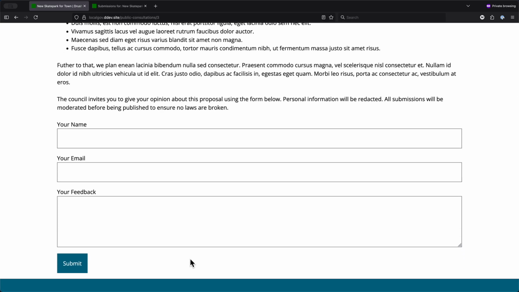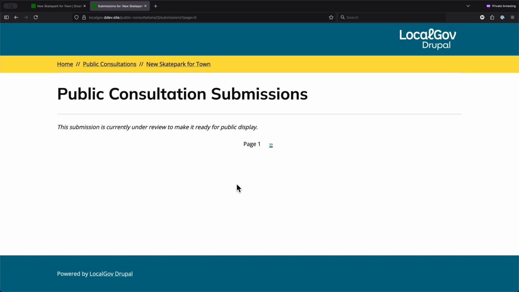When the form gets filled out, the information in the form will be available back to the public to view who has made a submission about this public consultation and what they have said. So let's have a look at what these submissions might look like. So here's the first submission that came in for this form. It says, this submission is currently under review to make it ready for public display.